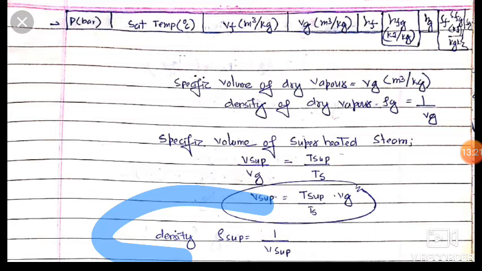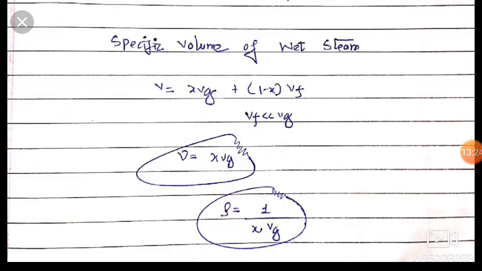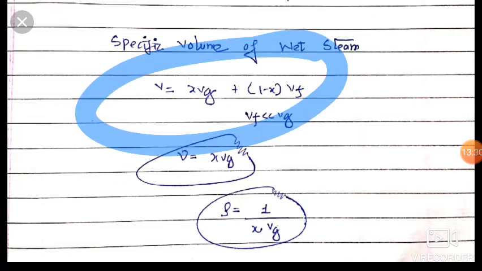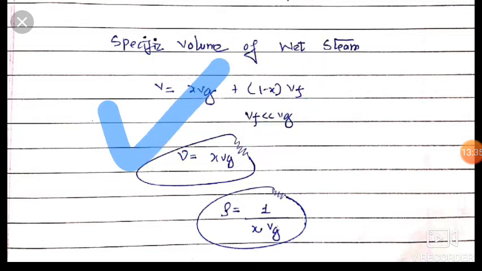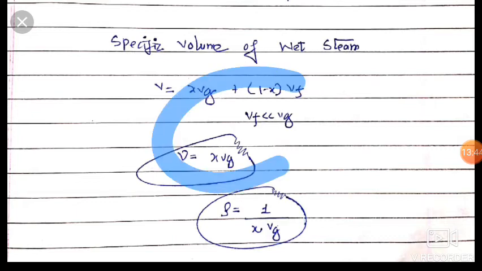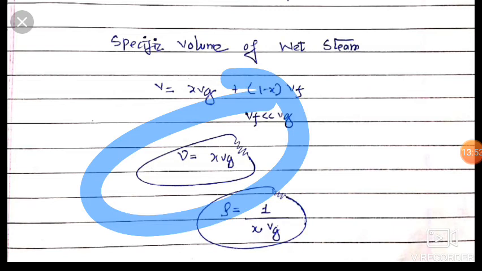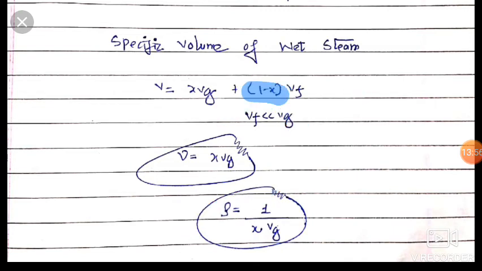Now friends, the specific volume of wet steam. So friends, we know that V for our wet steam, it is between the dome, so it is X into Vg for our gaseous, plus (1 minus X) into Vf, it is for fluid. Okay friends, it is for water. We know that the volume of the gas is much more than the volume of the fluid. So friends, we can ignore this Vf, and we find that V is equal to X into Vg, the specific volume of wet steam is equal to X into volume of gaseous. Okay friends, and density is equal to 1 upon XVg. Here mass is equal to unity.